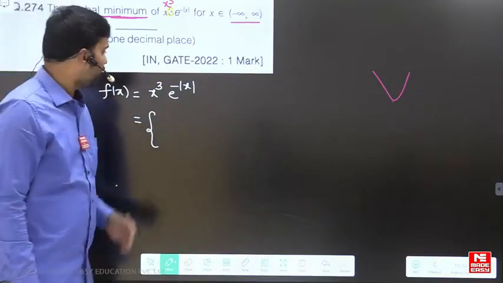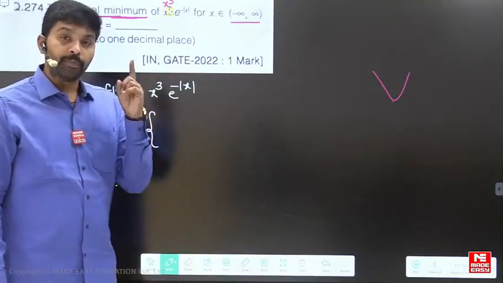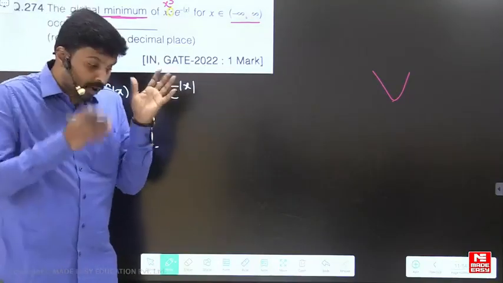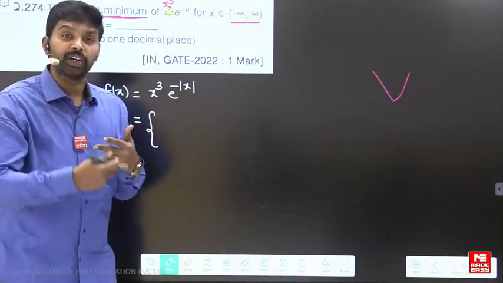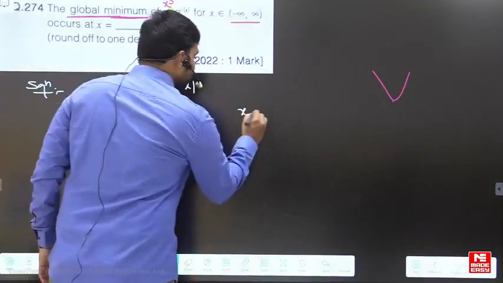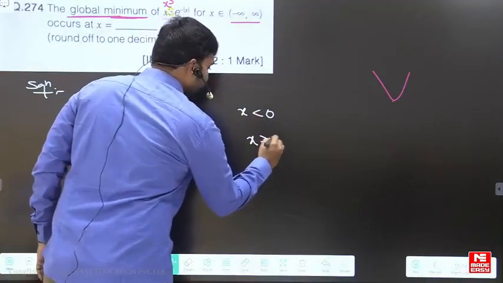Now, dear students, when modulus x is there in the function, we need to redefine the function, for x less than 0 and for x greater than or equal to 0.